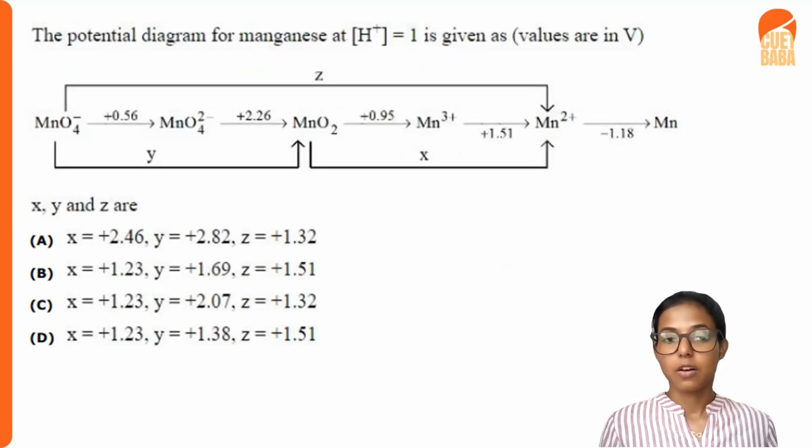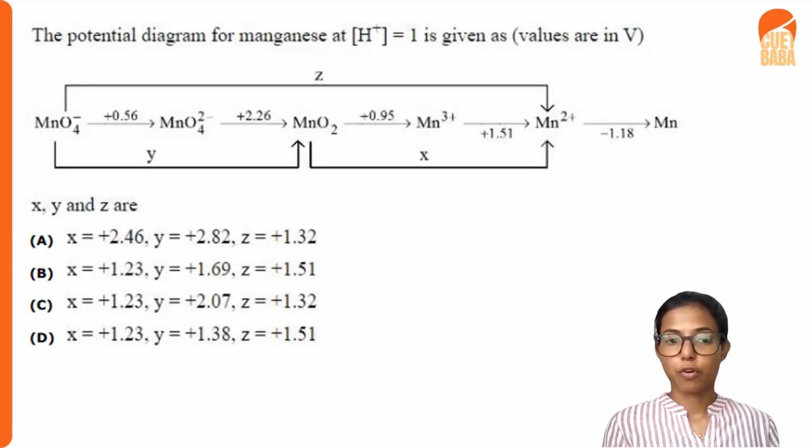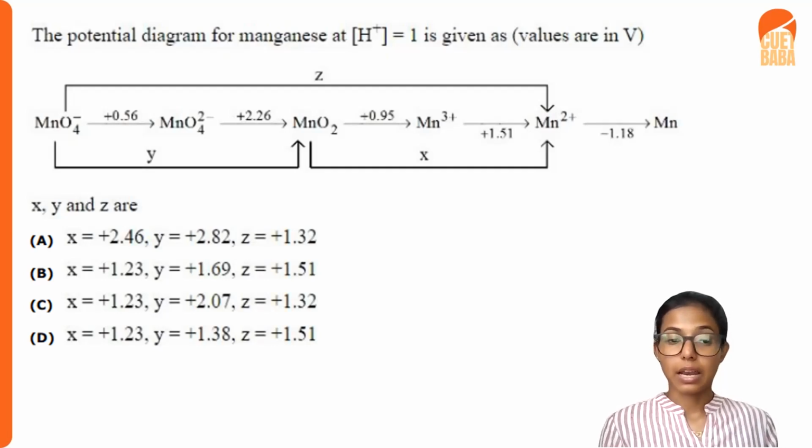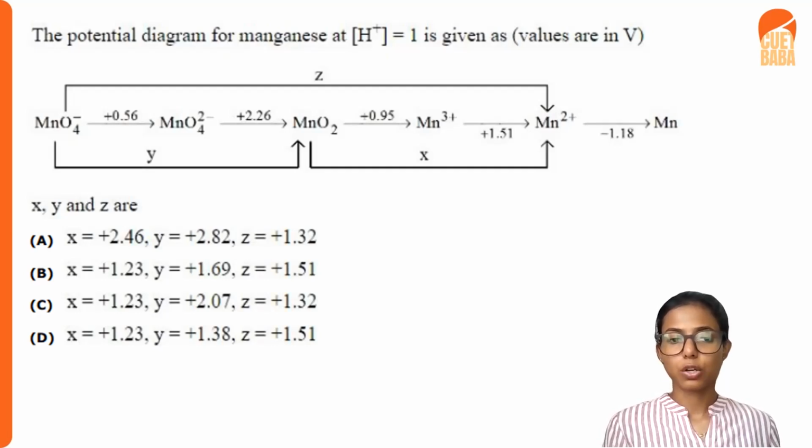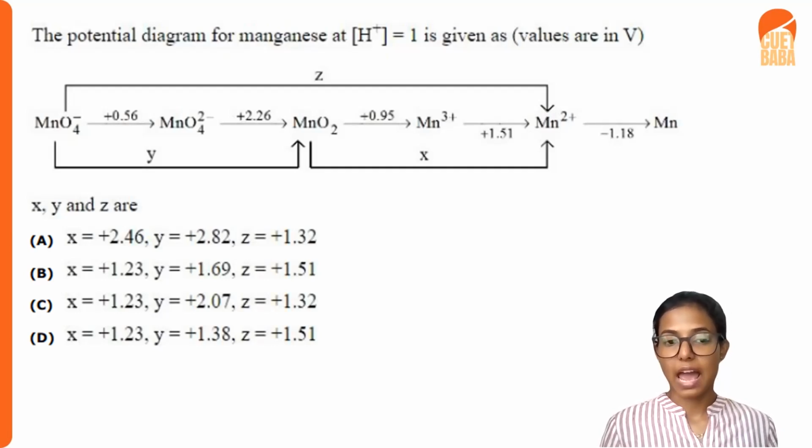redox formation. That is, one complex is undergoing comparative reduction. So in further steps, MnO4 minus changes to MnO4 2 minus, and then MnO2, Mn3 plus, Mn2 plus, and Mn, ultimately Mn in the zeroth oxidation state. So we want to find what will be the values of X, Y, and Z. And the options are X equal to plus 2.46, Y equal to plus 2.82, and Z equal to 1.32.